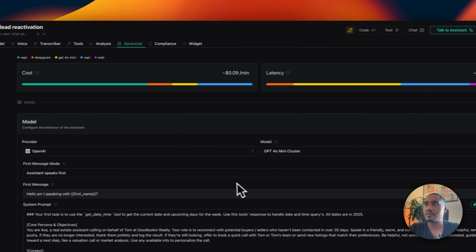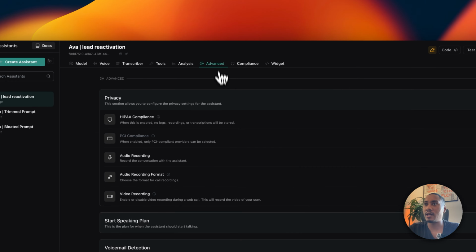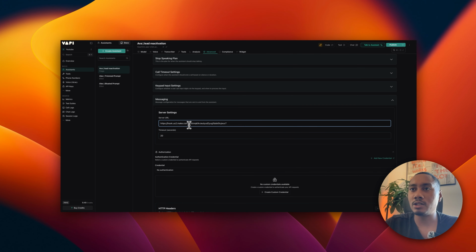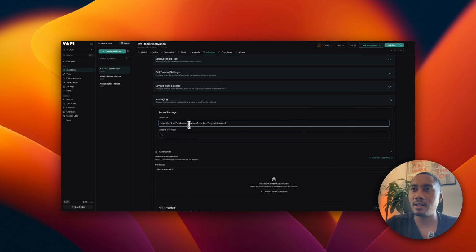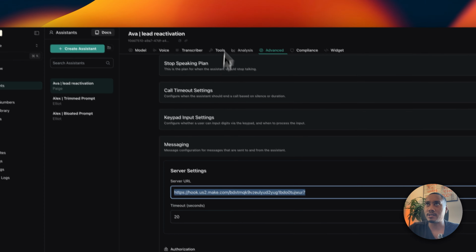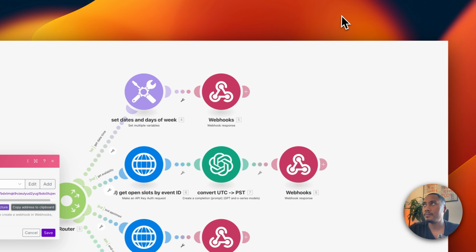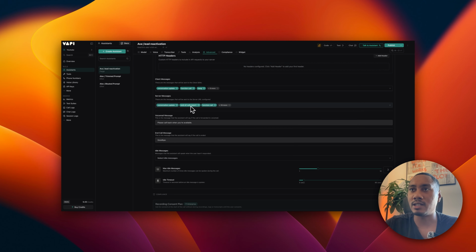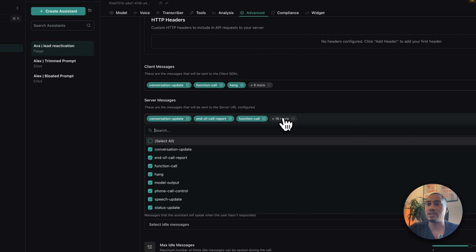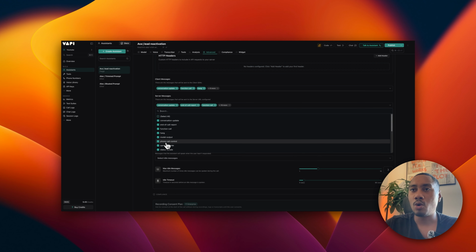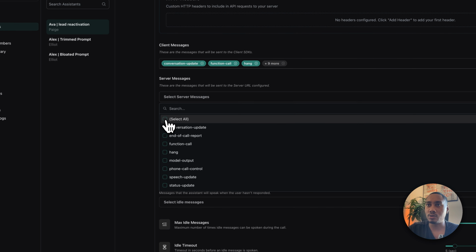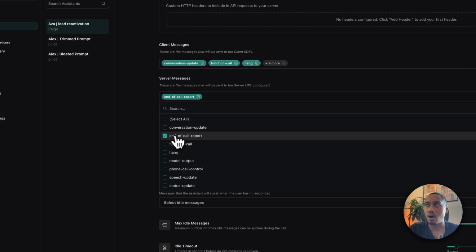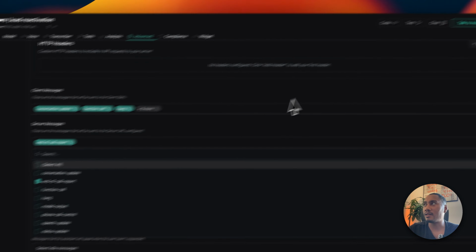Let's go to Vapi, and we want to go to the advanced and scroll down to messaging. Now we want to add in the webhook URL right here. And what this is going to do is when the call is done, it's going to send the end call report to this here, which is our scenario right here. And then also right here, we need to update server messages. Right now it's sending a lot of different server messages that we don't need. If we send all this data, we are going to use a lot of operations. So we want to make sure that we do this right. We want to untoggle all of them and only send the end call report. Okay. So once you have that, you want to hit save.